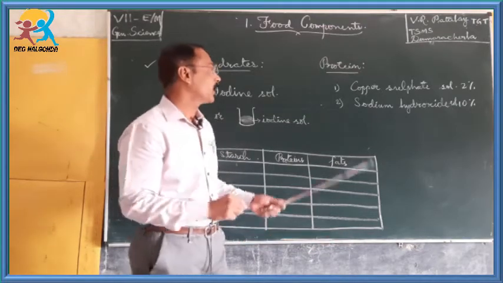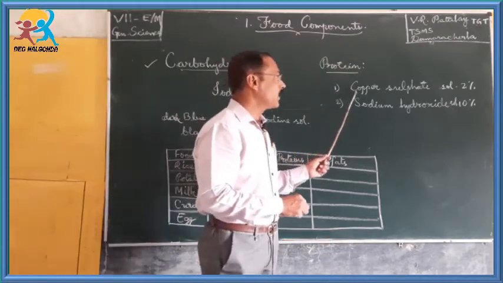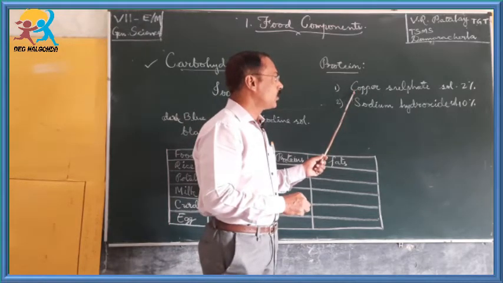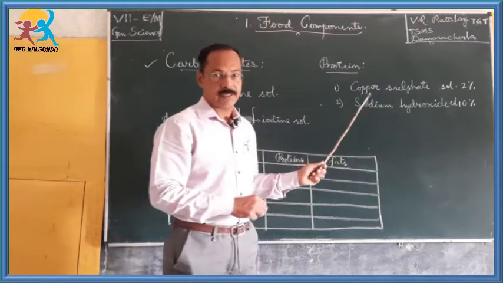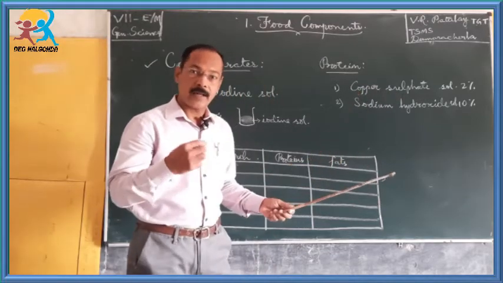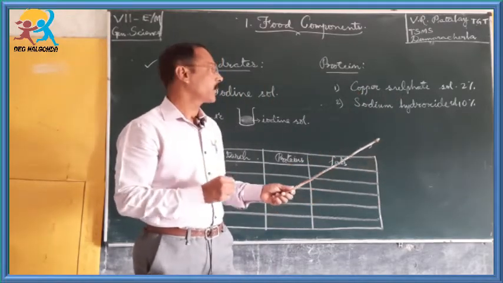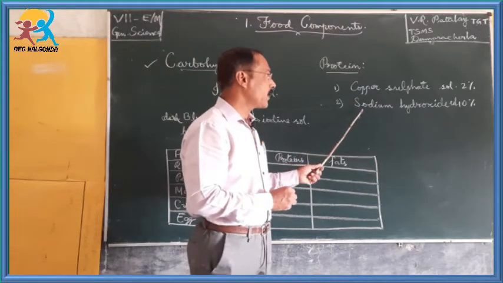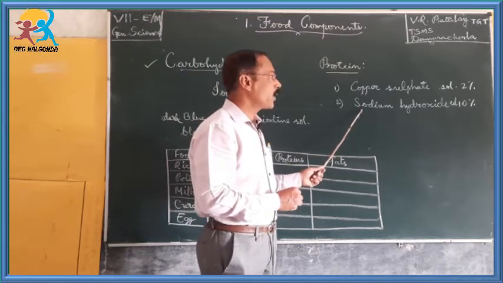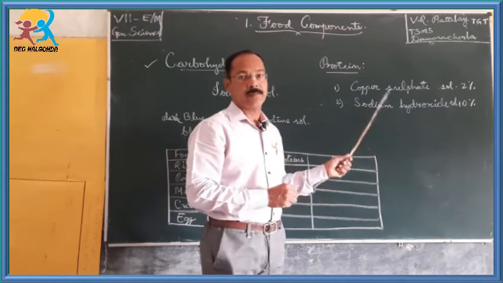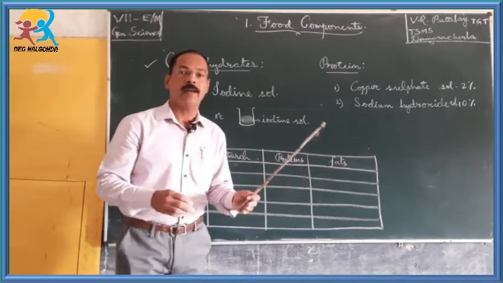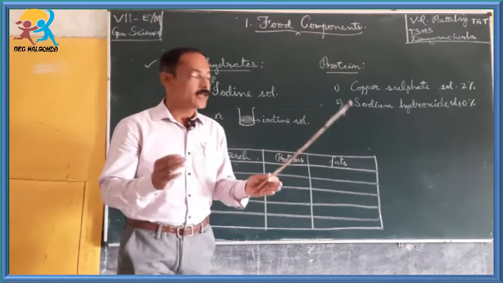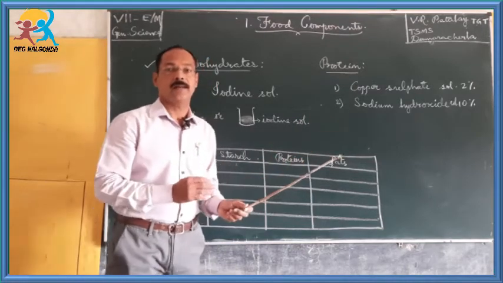Okay children. Then add 2 to 3 drops of copper sulfate solution 2% and thoroughly shake it. Thereafter add 10 drops of sodium hydroxide solution 10%. Shake it thoroughly. Thereby we will find that there is a change in the color.